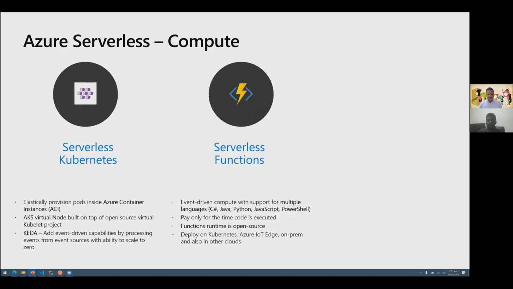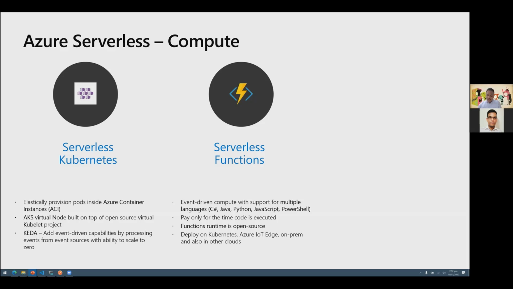The other feature is serverless function. So this is what I was talking earlier about the function as a service. This is purely based on event-driven computing. So we have support for multiple languages. We can write functions on Azure using C#, Java, Python, JavaScript, PowerShell. These languages are natively supported. And we pay only for the time when this code is executing. And all of this, the function runtime, is open source.